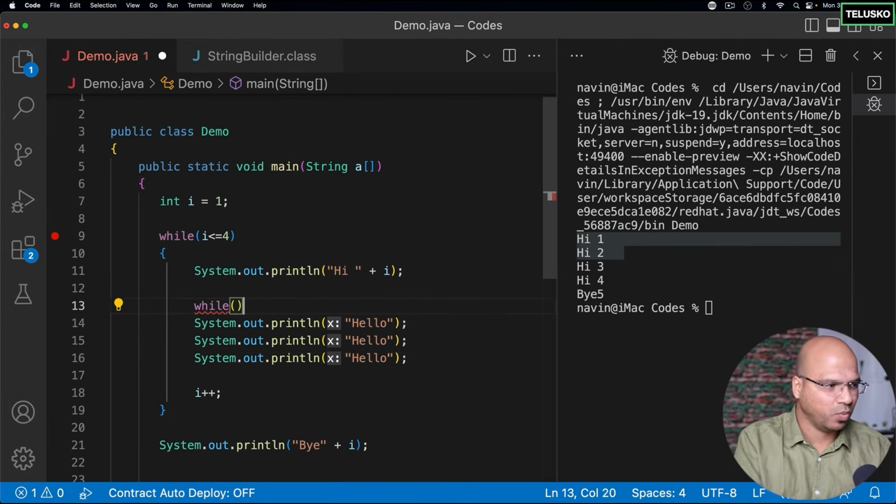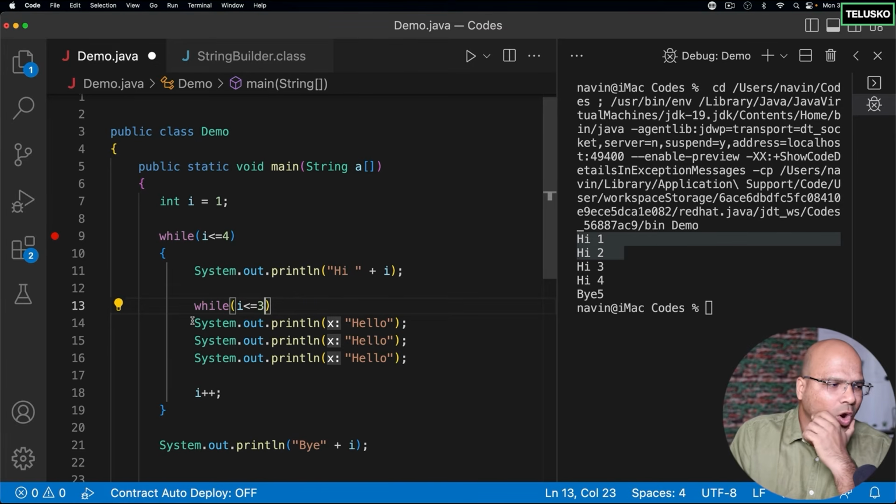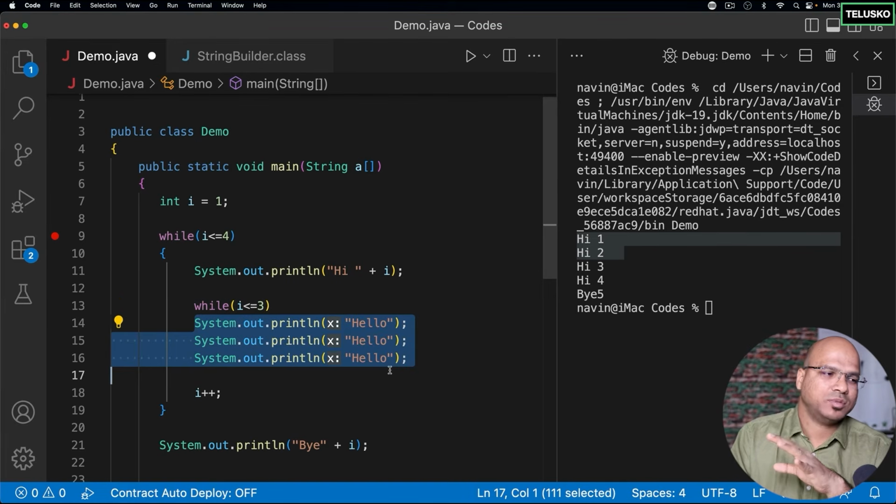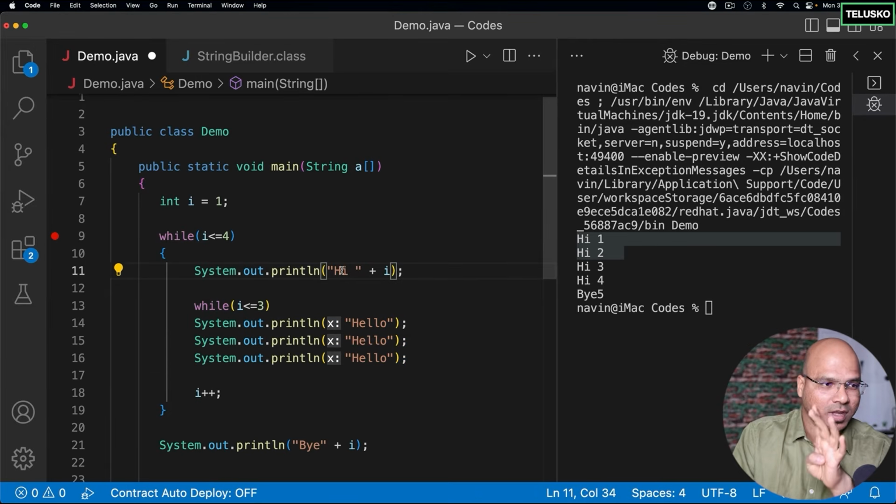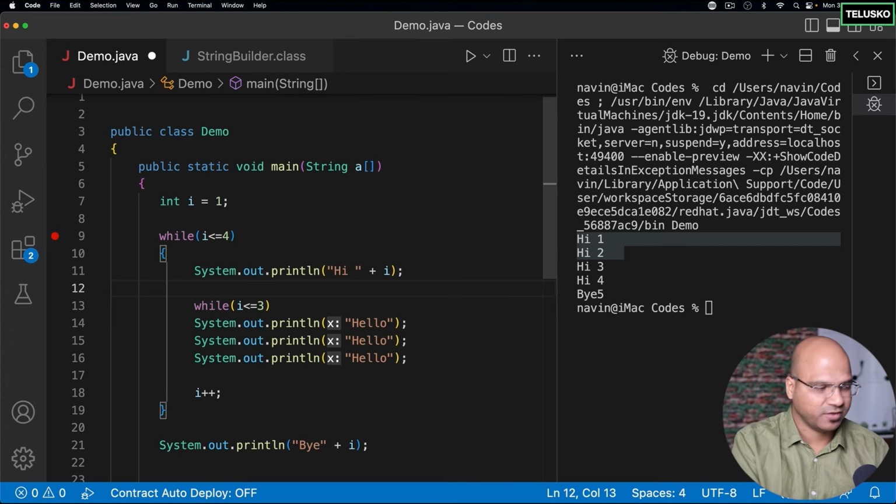So I can simply say while, oh, but what should be the condition? Can I say I is less than equal to 3? No, right? Because I want this hello 3 times for every hi. So hi we are getting 4 times, and for every hi, I want hello 3 times. So the same variable will not work. In that case, you need to work with a different variable.